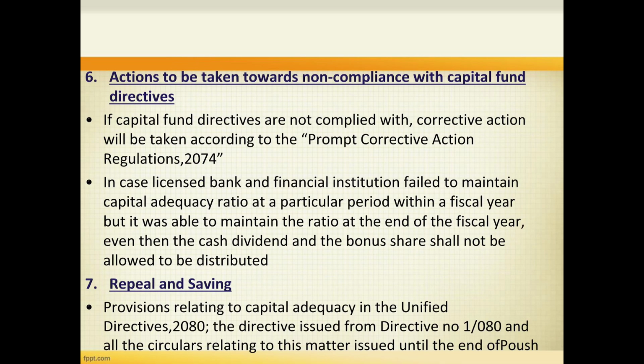The next is the actions to be taken towards non-compliance with capital fund directives. So, if capital fund directives are not complied with, corrective actions will be taken according to the Prompt Corrective Action Regulations 2074. And in case a licensed bank and finance institution fails to maintain capital adequacy ratio at a particular period within a fiscal year, but was able to maintain the ratio at the end of the fiscal year, even then the cash dividend and the bonus share shall not be allowed to be distributed.